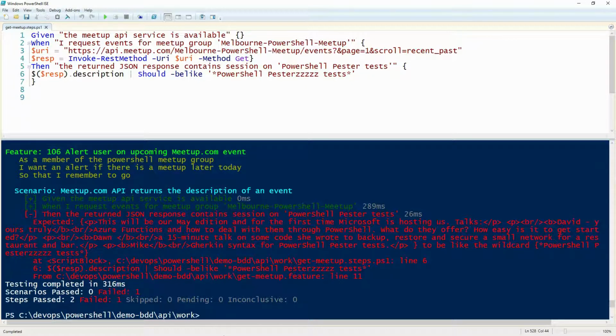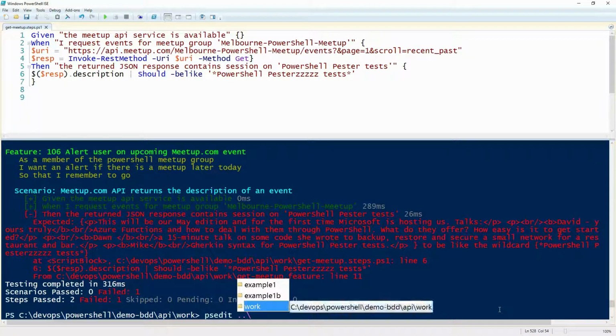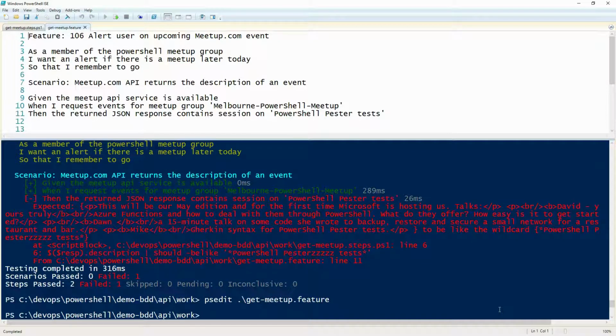How are we doing on time? Okay. Might move on, I might fast forward a few steps. This is helping us to create these mostly human readable tests. Obviously the code in here is PowerShell, and the good thing about PowerShell is that it's mostly human readable. So Pester and PowerShell are already mostly human readable, but the good thing is we've got that other feature file, which anyone can understand. Okay.